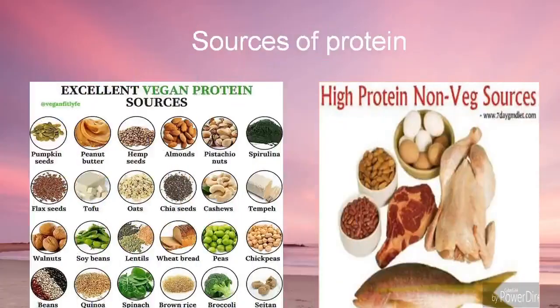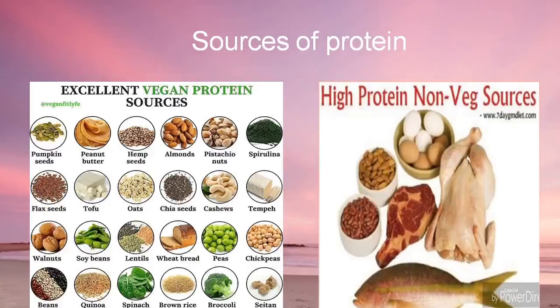Then next we will see the sources of protein. We get protein from both vegetarian sources and non-vegetarian sources. In vegetarian sources, pulses, sprouts, nuts and oil seeds, milk and milk products are all rich sources of protein.